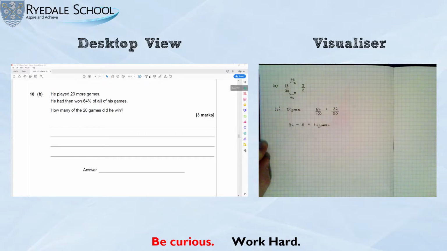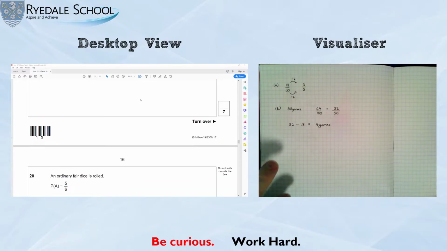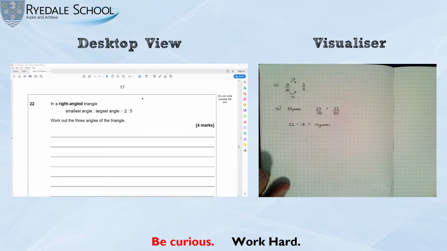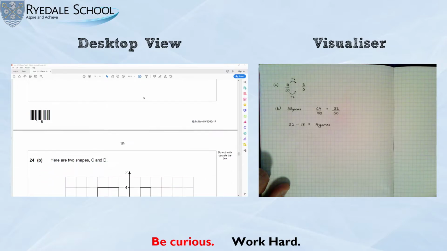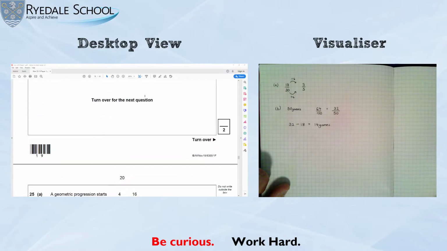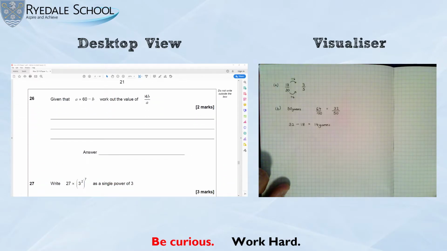Okay, the next question that we are going to look at was question 26. I'll just quickly scroll down to question 26. So if you see any other questions flashing by that you wanted to ask about, feel free, get in touch. So question 26. Says, given that A times 60 equals B, work out the value of 4B divided by A.